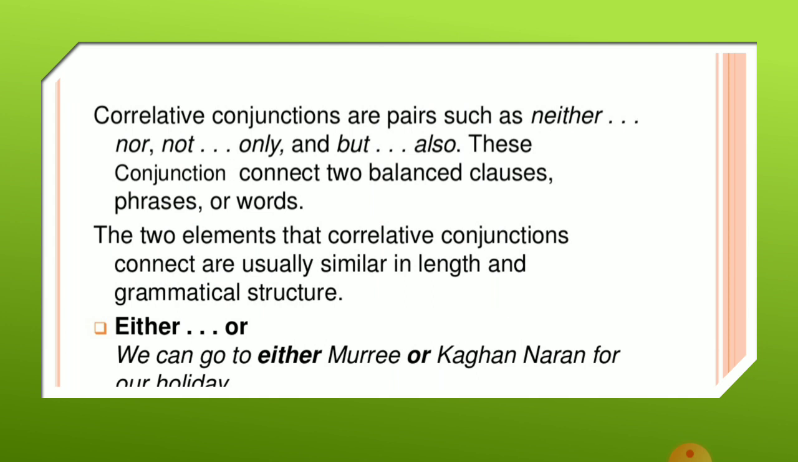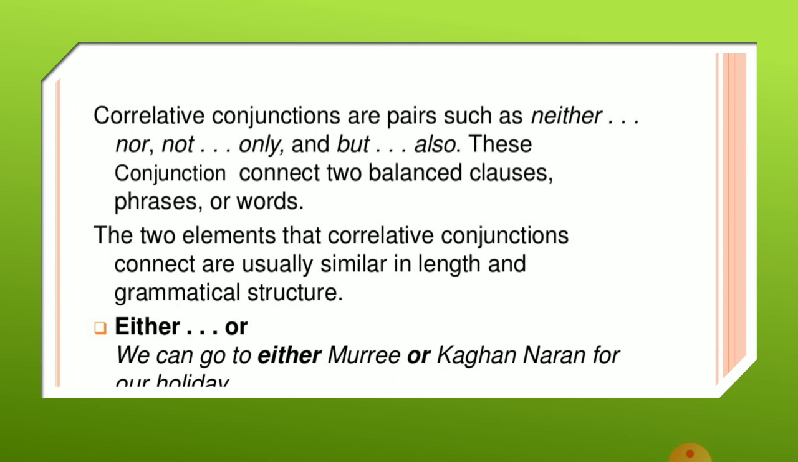Now correlative conjunctions. Correlative conjunctions are pairs such as neither nor, not only but also. These conjunctions connect two balanced clauses or phrases or words. Now the two elements that a correlative conjunction connects are usually similar in length and grammatical structure.